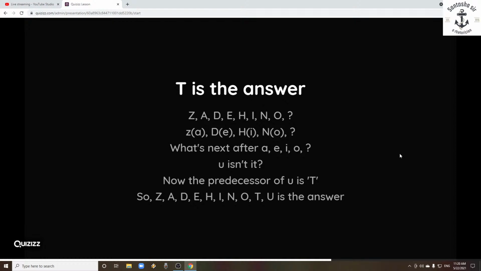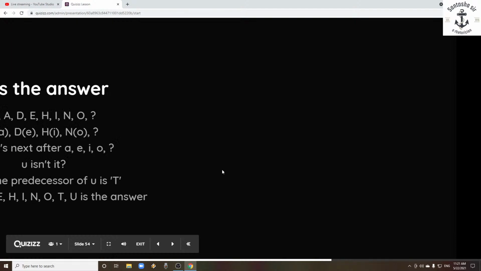But what is the predecessor of that particular letter given? One letter before A is Z. That means -1, right? So here the next vowel is E and -1 is D. I -1 is H, O -1 is N. In that way, instead of the question mark, what should you have? -1 of U, so U should come. The series is completed: Z, A, D, E, H, I, N, O, and what is -1 of U? It is T. So T is the right answer. That's how the series is completed.